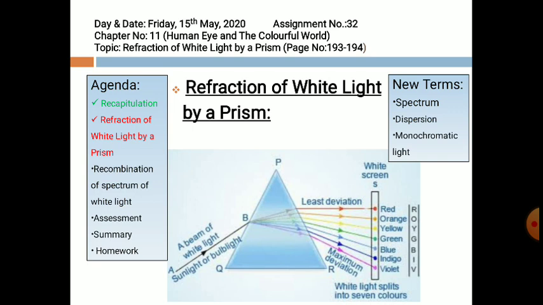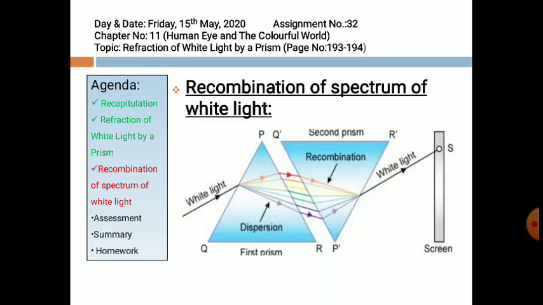Got it? Now what happens when we recombine the spectrum? Do we obtain white light? Yes. If we place 2 prisms as shown in the figure, then the white light which splits into its 7 colors recombines to form white light when it passes through the second prism, and we obtain a white spot on a screen. This was first introduced by Isaac Newton.